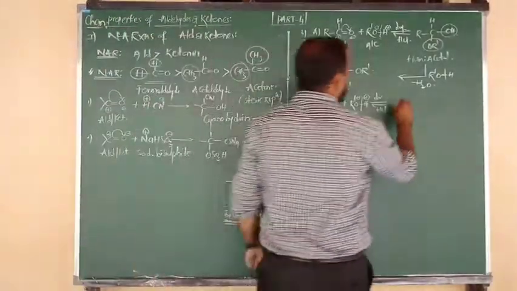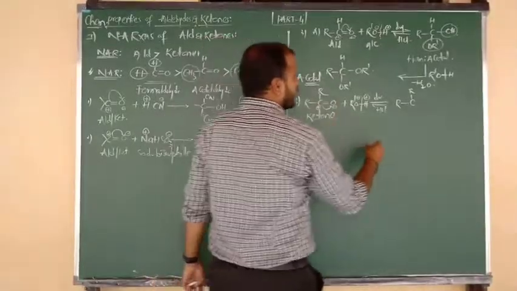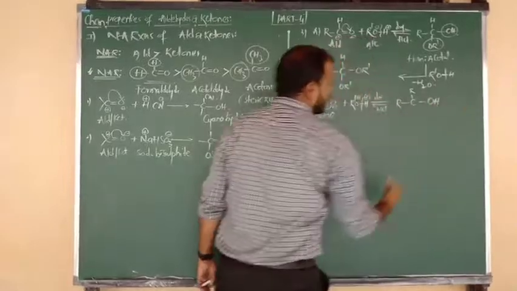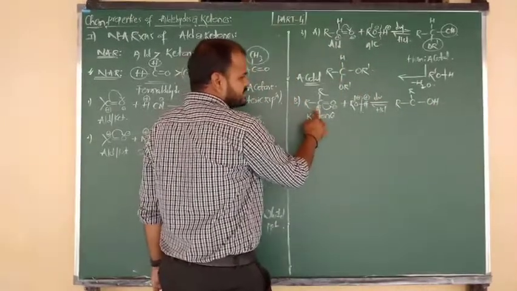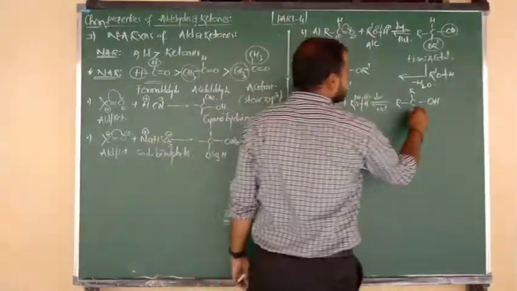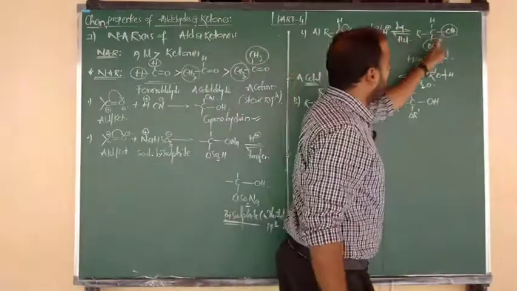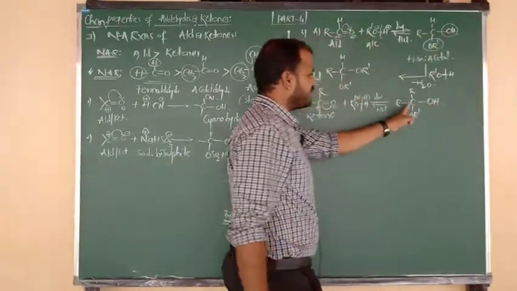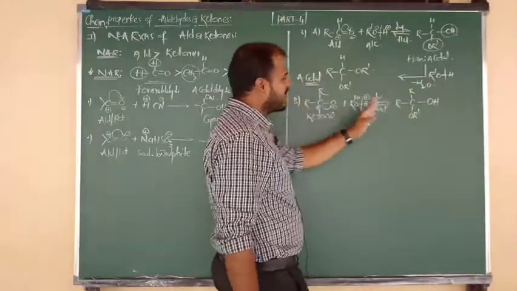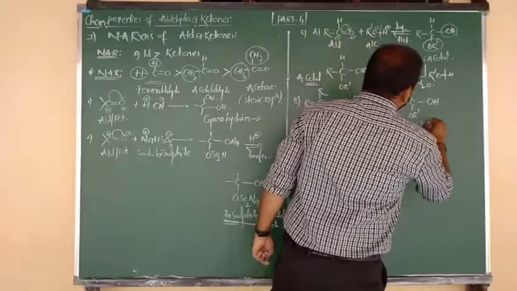R bonded to C, above the plane R group is there, and on the right side the double bond becomes a single bond. O minus is attacked by H plus, simply we can say OH. Central C carries positive charge, so it is attacked by the negative alkoxide ion, which attacks the central carbon. Okay? Again OH and OR upon a single carbon, but this product is forming from aldehyde, hemiacetal, and this one is coming from ketone, that's why we say hemiketal.